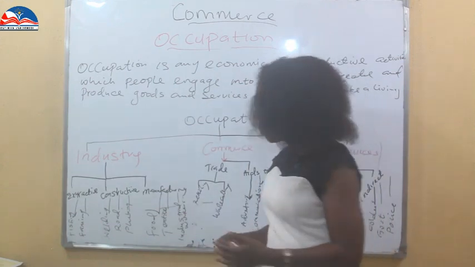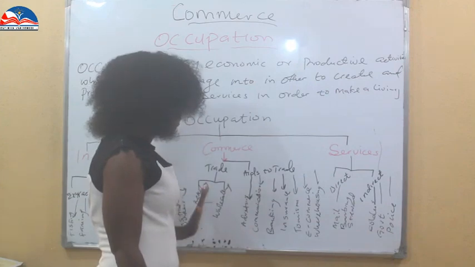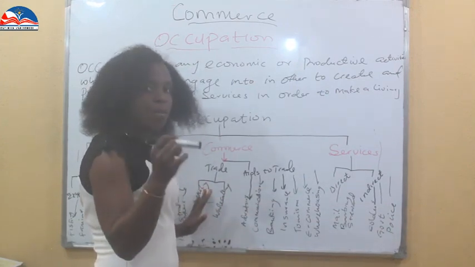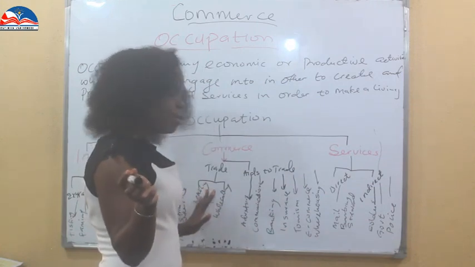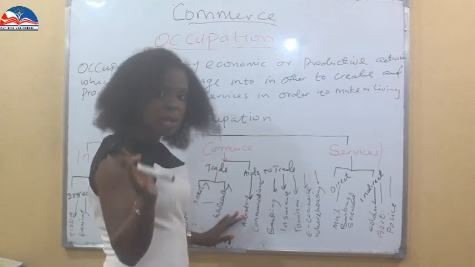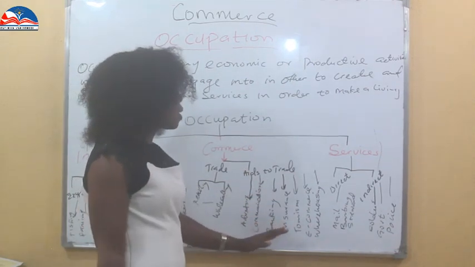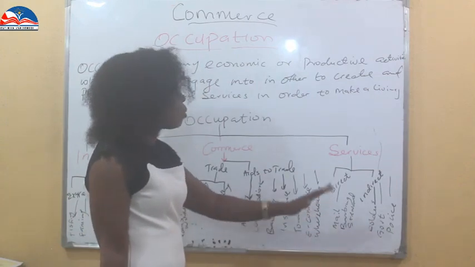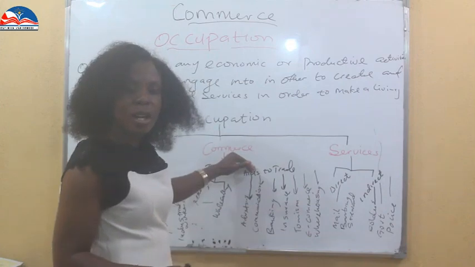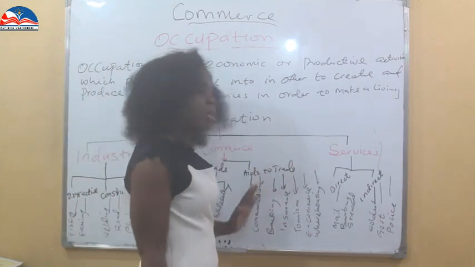Then other commerce, I'm not deliberating on that. We have trade, we have retailing and wholesale. Retailers buy different products in small quantities for the final consumer. A wholesaler buys in bulk from producers to sell to retailers or to final consumers. Then aids to trade, we have advertising, communication, banking, insurance, tourism, e-commerce, warehousing. Go to our commerce class or our trade class in business studies, you will understand this point. I'm not going to deliberate more on this point.